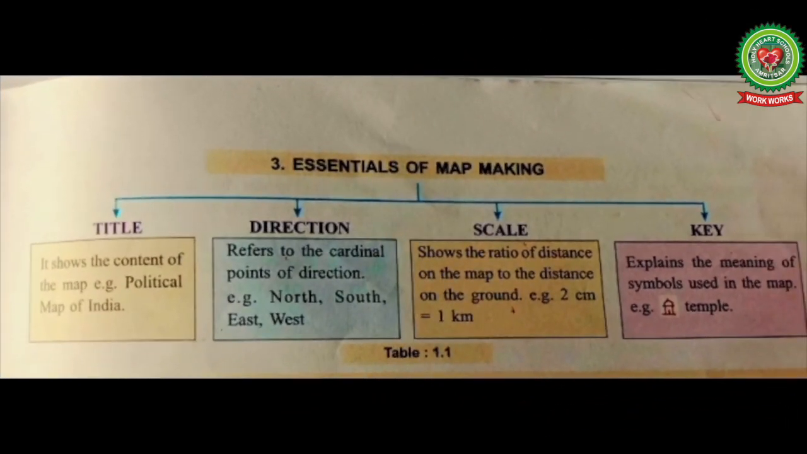Now next is the essentials of map making, that is the things which are necessary for making the map. There are 4 things which are kept in mind while making maps, that is title, direction, scale and key. Children, direction is a relative term and is always expressed with reference to a given point. For example, Kolkata is towards the east of Mumbai.